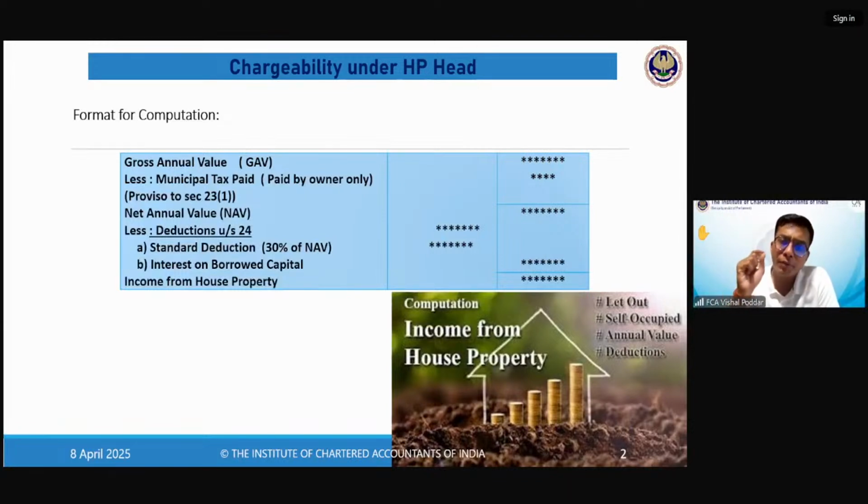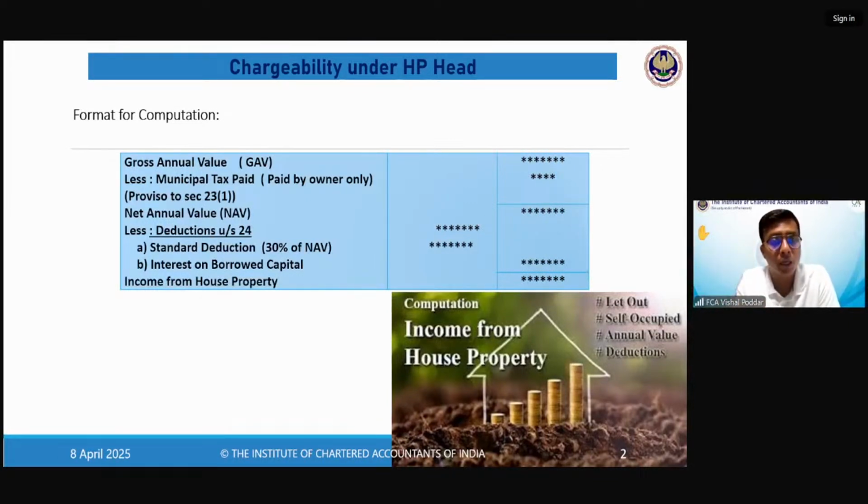Like if you compare this with the PGBP head computation, which we'll study later on, in PGBP there is no restriction on what expenses you will be deducting while computing that income. The PGBP head is much wider, much vaster. It can cover any expense which is related to business, obviously subject to some conditions. But that is not the case with the house property head. That is not the case with the capital gains head.